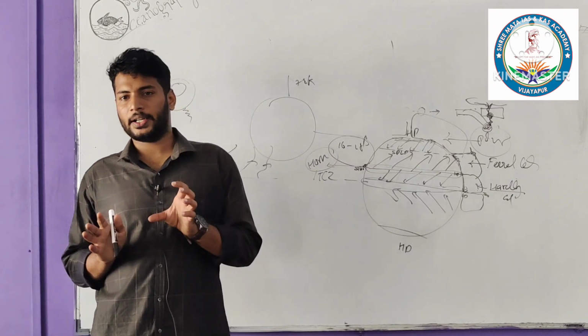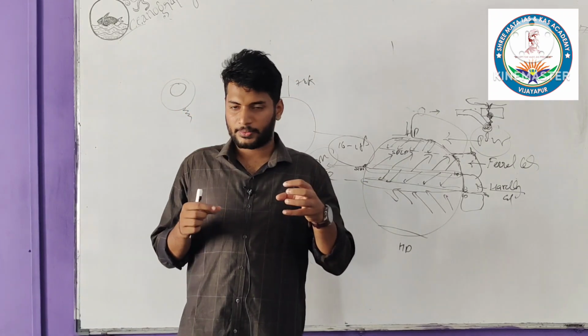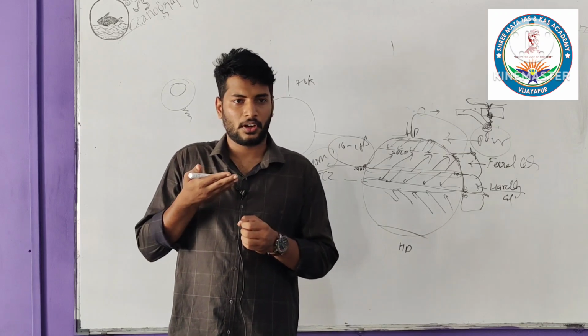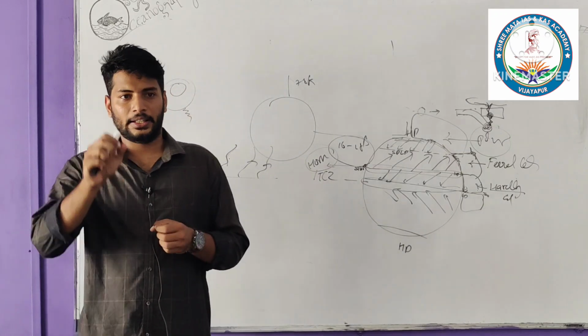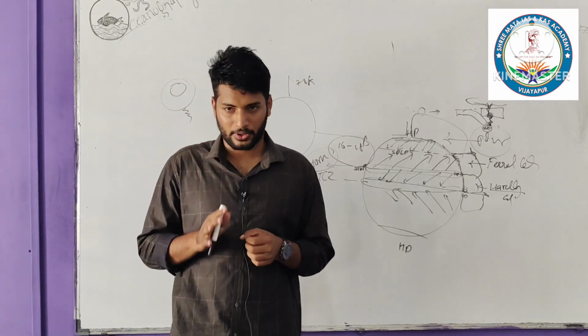So what is a cold front? In a cold front, the colder air mass will move faster compared to the warmer air mass, which results in the sudden upliftment of the warmer air mass, which results in cumulonimbus cloud, which also results in the formation of heavy rainfall.